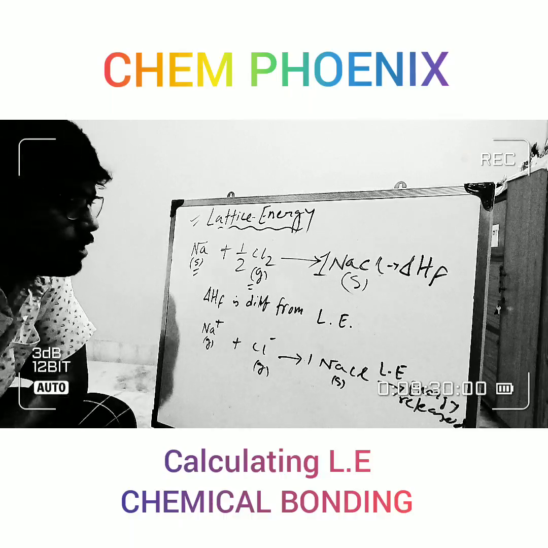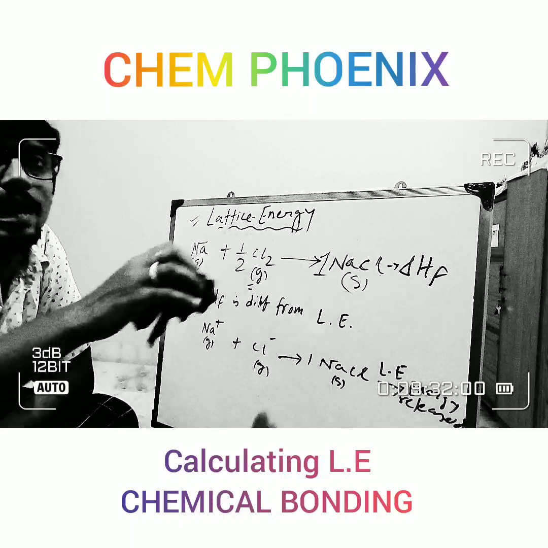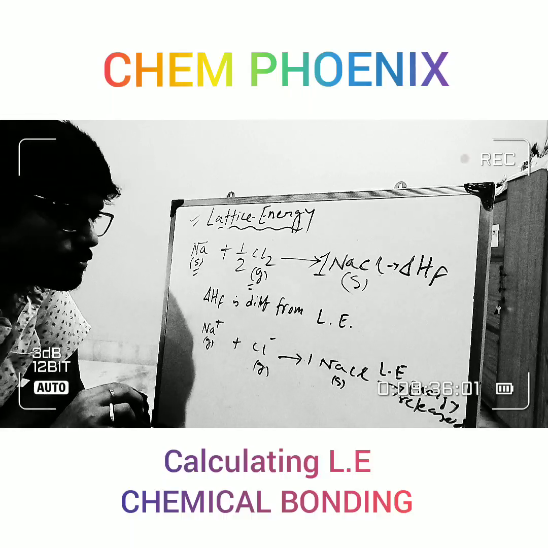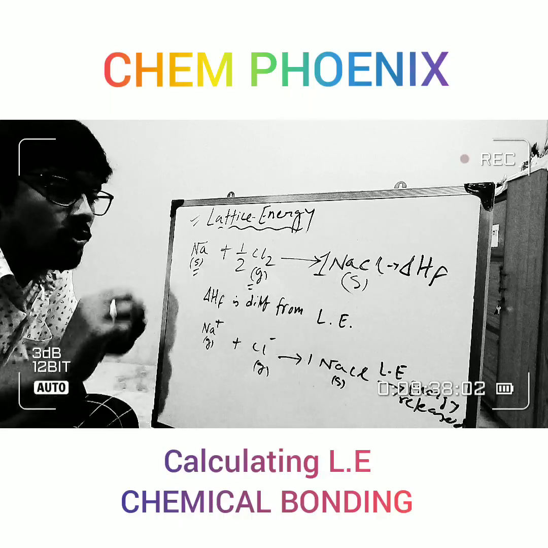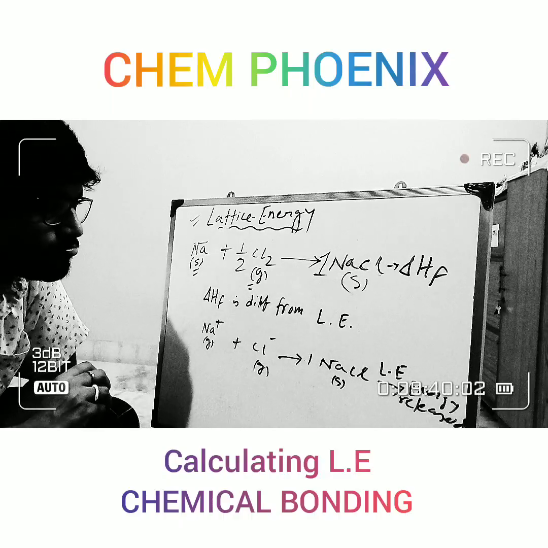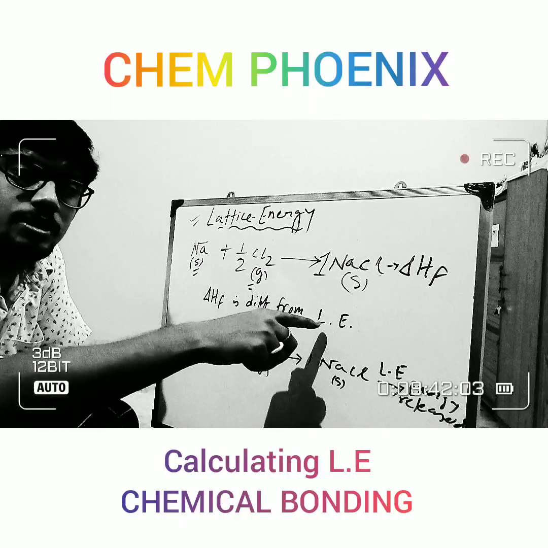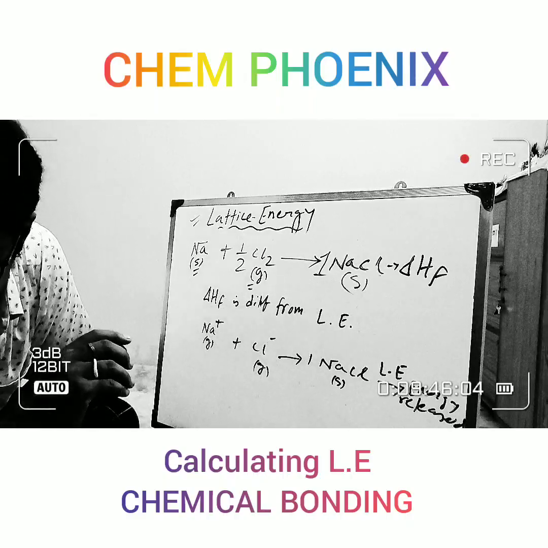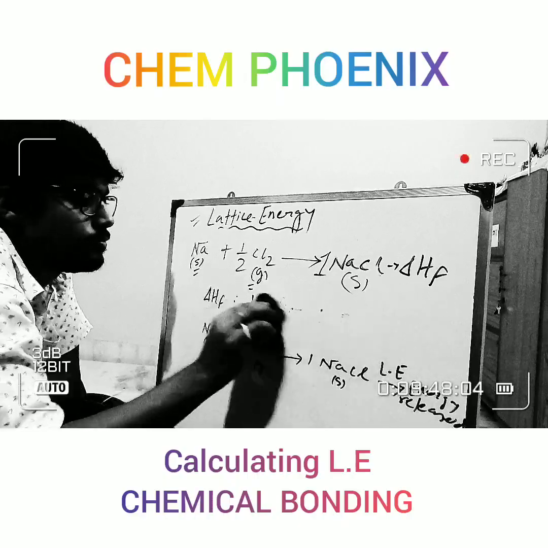Fine. Now, how to calculate delta HF? We have to calculate delta HF to calculate the lattice energy, which we will calculate through an indirect method, not the direct method, right? Okay, fine.